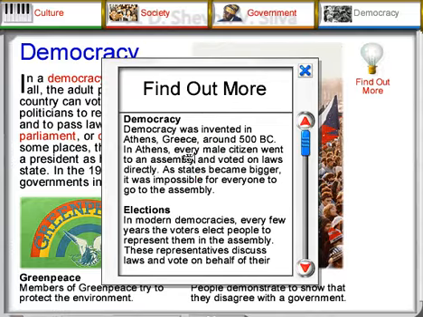Find out more. Democracy. Democracy was invented in Athens, Greece, around 500 BC. In Athens, every male citizen went to an assembly and voted on laws directly. As states became bigger, it was impossible for everyone to go to the assembly. Elections. In modern democracies, every few years the voters elect people to represent them in the assembly. These representatives discuss laws and vote on behalf of their electors. Occasionally, the voters may be asked to vote directly on a single issue. This is called a referendum.